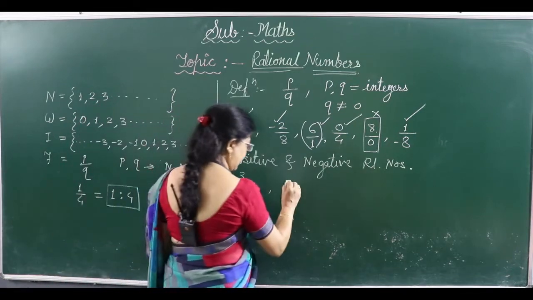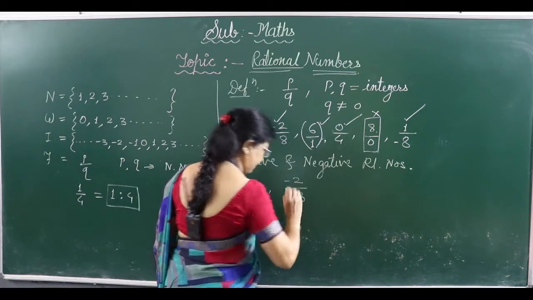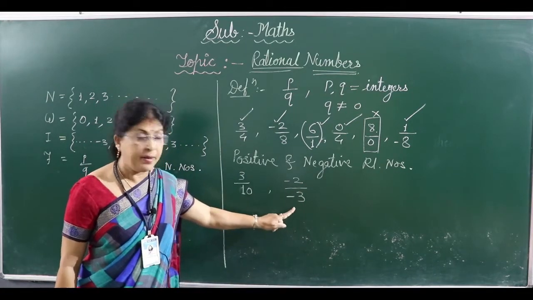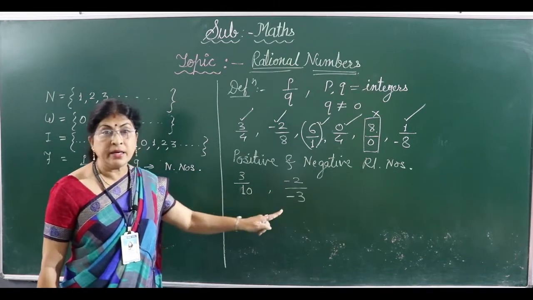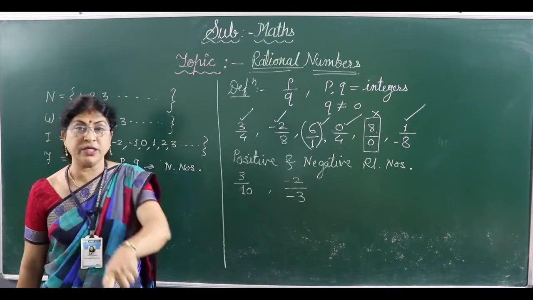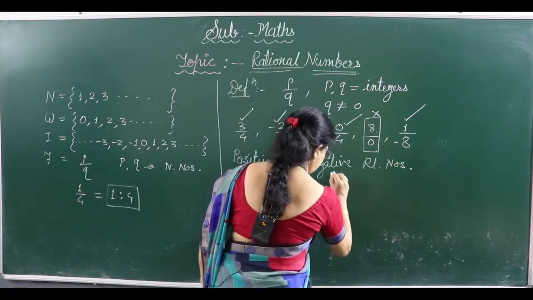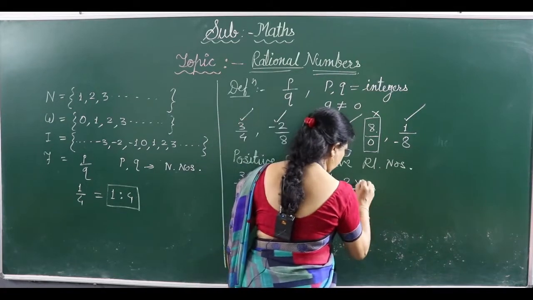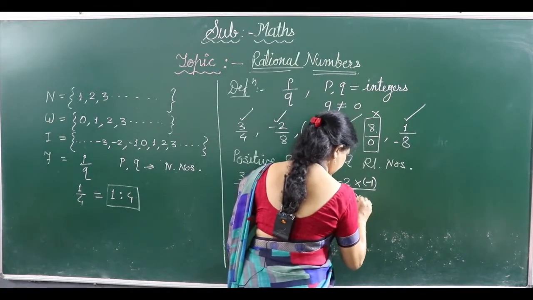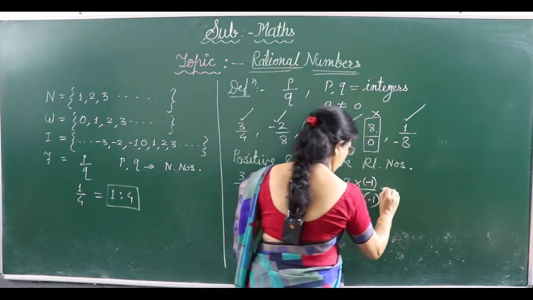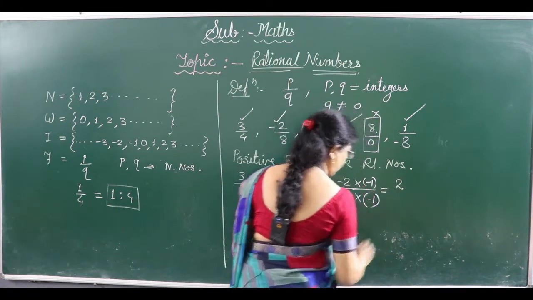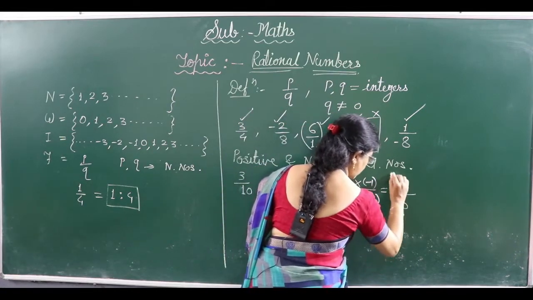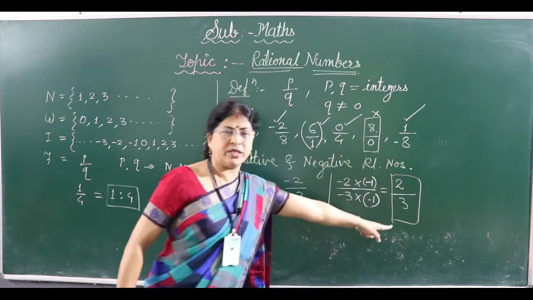Another example is minus 2 by minus 3. Now this is also a positive rational number. Why? Both are having negative sign, but we can convert it with positive sign. How can we convert? See, I will show you. Minus 2 upon minus 3. Now we can multiply both by minus 1 here, and here also you multiply it by minus 1. What will you get? Minus minus will become positive. Minus 2 into minus 1 is 2, and minus 3 into minus 1 will come 3, so 2 by 3. So now you are getting both positive integers.